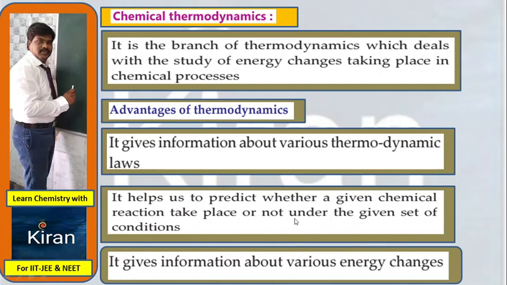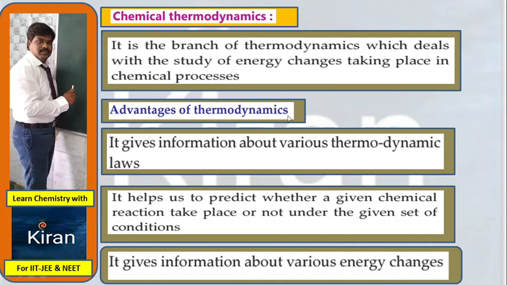So, especially we have two different types. In physics, we are going to learn physical thermodynamics. Here, our topic is chemical thermodynamics. It is the branch of thermodynamics which deals with the study of energy changes taking place in chemical processes.